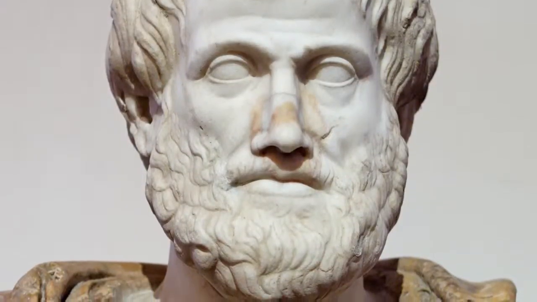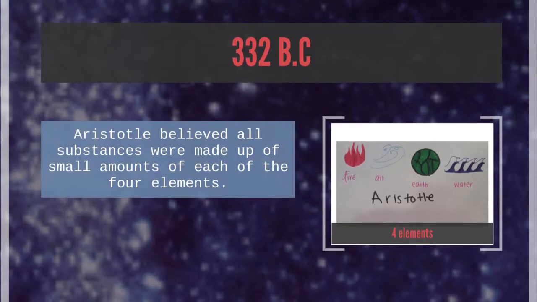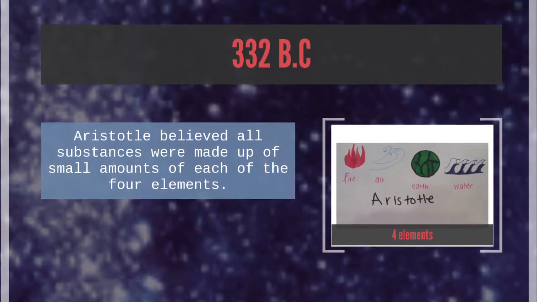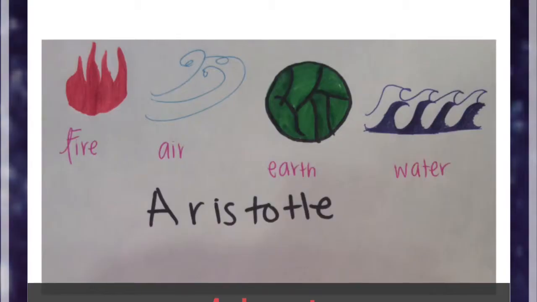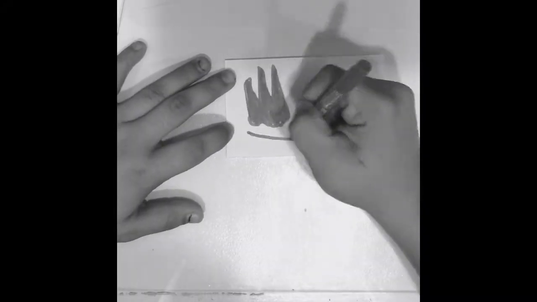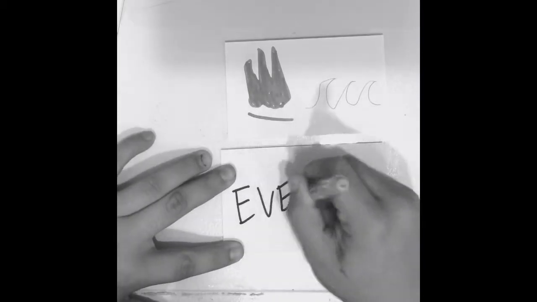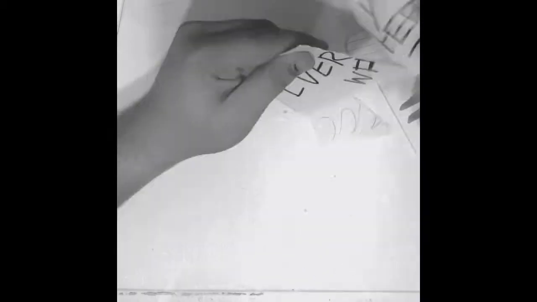Aristotle, in 332 BC, believed that all substances were made up of small amounts of each of the 4 elements, which were fire, air, earth, and water. But wait, fire and water everywhere? Back to the drawing board.